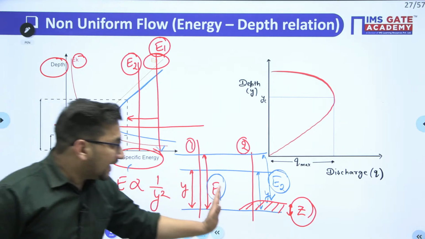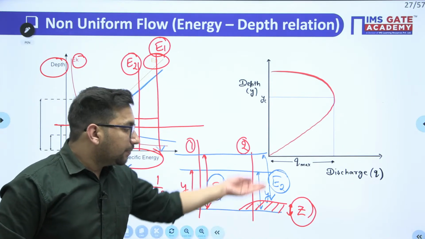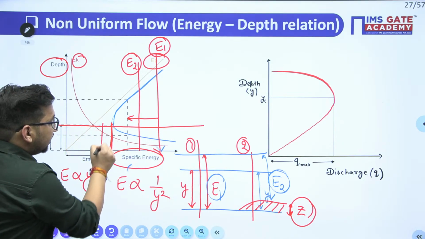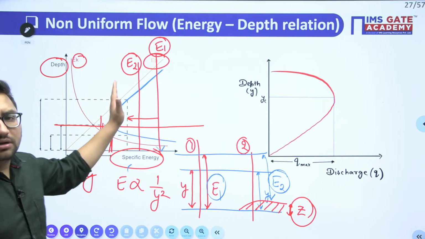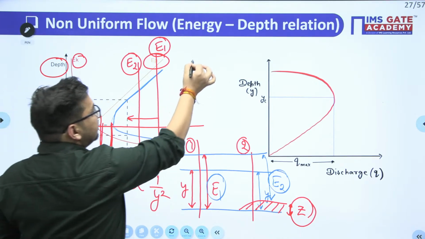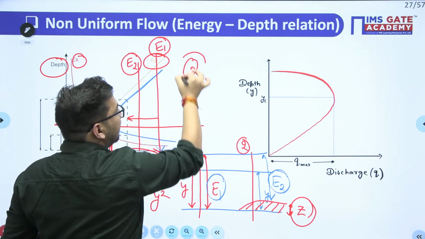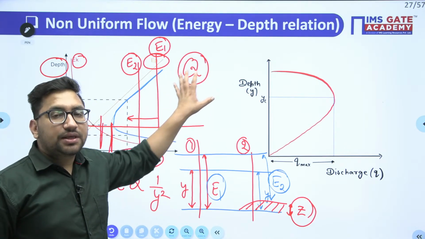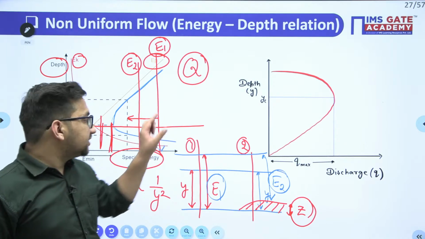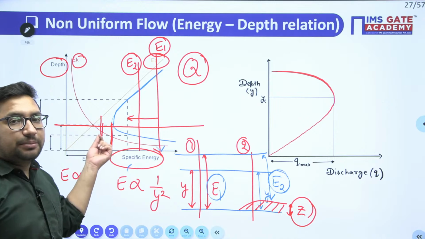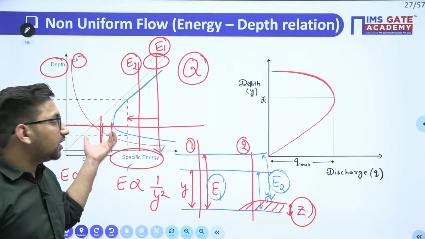Now if you raise this hump further, for that value, there is no depth available. It means for a constant discharge, this curve is for a constant discharge. If you need to keep the discharge constant, there is no depth available for this specific energy. It means this condition cannot occur.